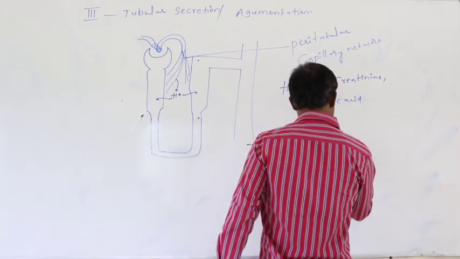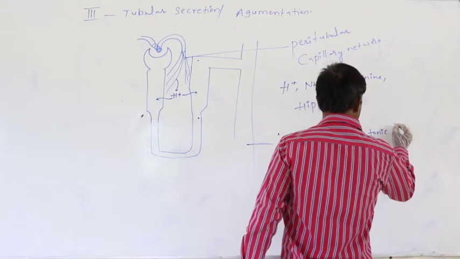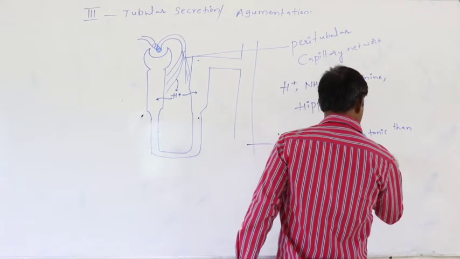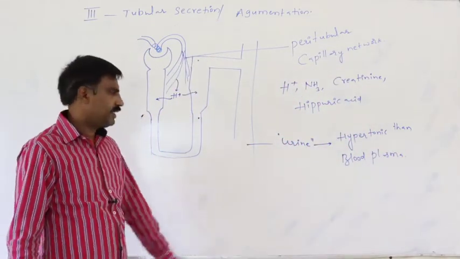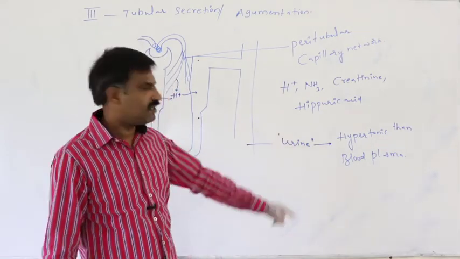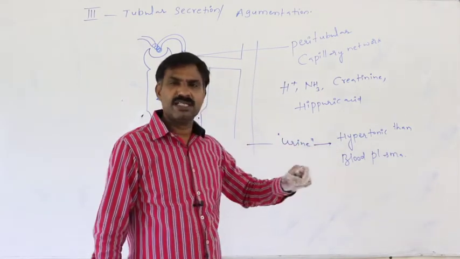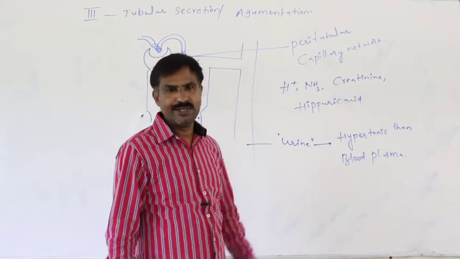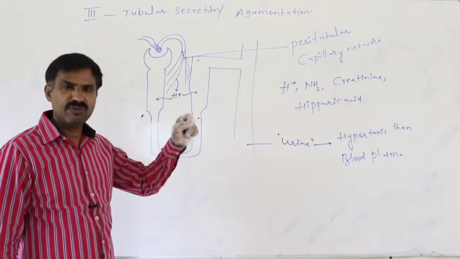This urine is hypertonic to the surrounding blood plasma. When compared to the surrounding blood plasma, this urine concentration is 4 times greater. Hypertonic means this urine's final concentration is greater than the surrounding blood plasma concentration. So that is why this urine is hypertonic to the surrounding blood plasma.